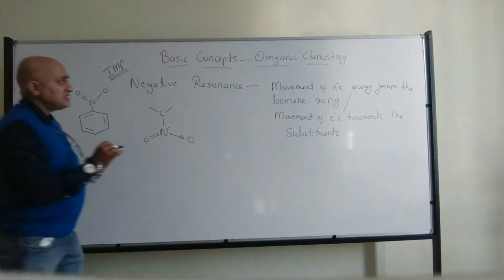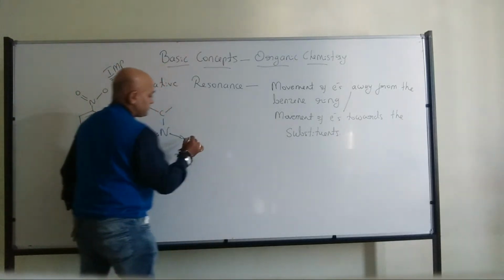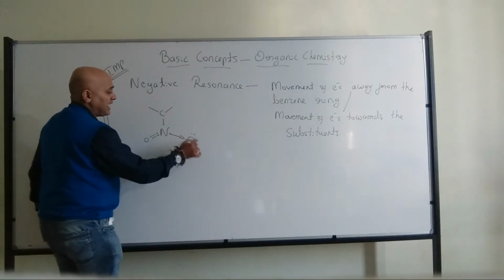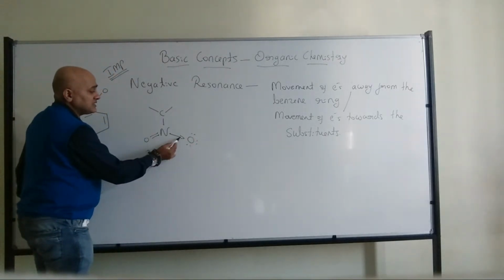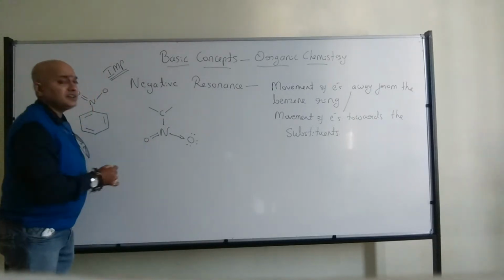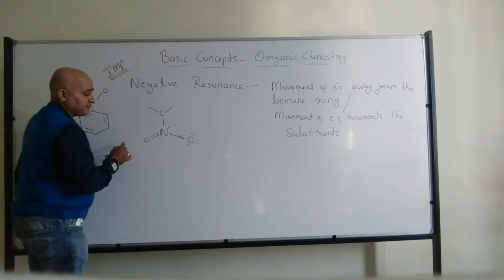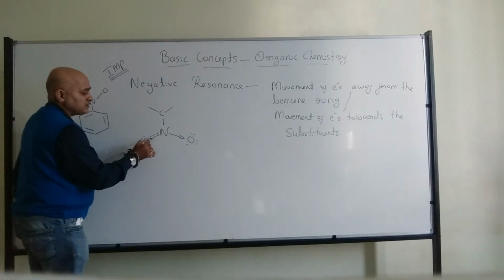Any doubt? See, when I'm talking about this one, it will be left over with 6 electrons as it is, because this electron does not belong to oxygen, it belongs to nitrogen, which has invested. It is a coordinate bond. And when it comes to this oxygen, 1, 2, 3, 4, 5, 6.